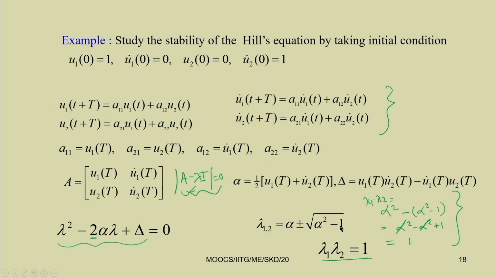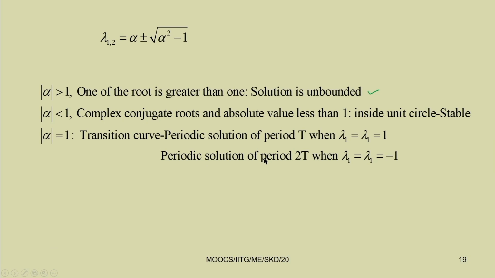But if alpha equal to 1, then this root over alpha square minus 1 equal to 0. So we have 2 real roots, that is, equal roots. So lambda 1 equal to lambda 2, and it can be either 1 or minus 1. We have a transition curve: periodic solution of period T when lambda 1 equal to lambda 2 equal to 1.